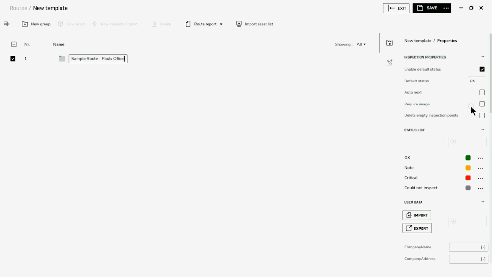Here I'm going to have the default status be OK, but I'm going to require an image. So an image will always be captured regardless of whether an anomaly was discovered or not. I'll now add an asset. Again, we can give the asset a name. In this case, I'm going to call the asset the household electrical panel.